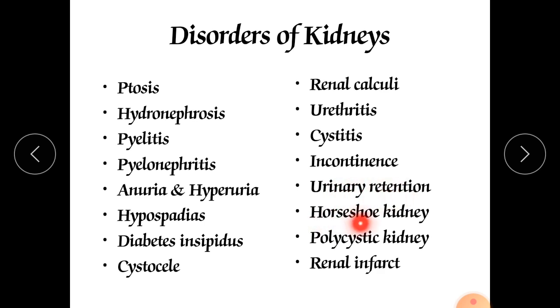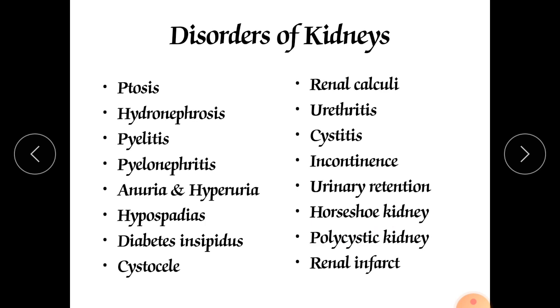Next is horseshoe kidney. This is a condition which develops during the development of the baby in the mother's womb. It develops when both kidneys are aligned and attached to each other during development, and they produce a horseshoe-like shape, and that condition is called horseshoe kidney. Both kidneys are joined together.